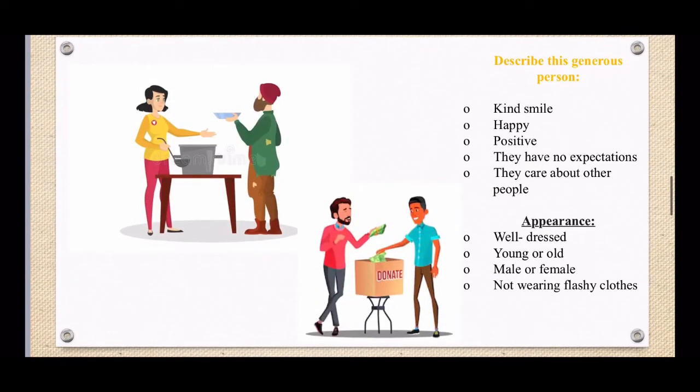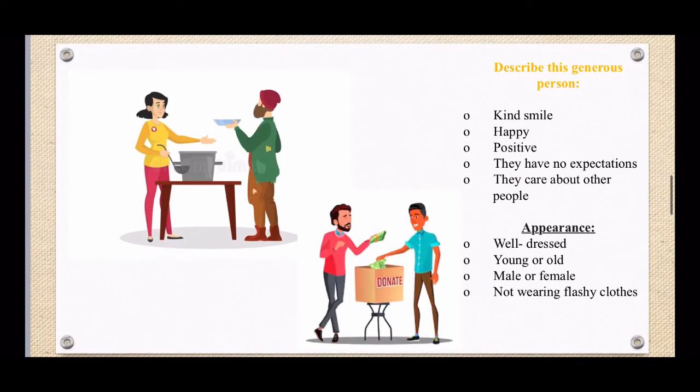But let's have a look at generous people and how we could describe them. We would say they have a kind smile, they're always happy, they're positive, they have no expectations, and they care about other people, right? Because they're generous. They're also well dressed.